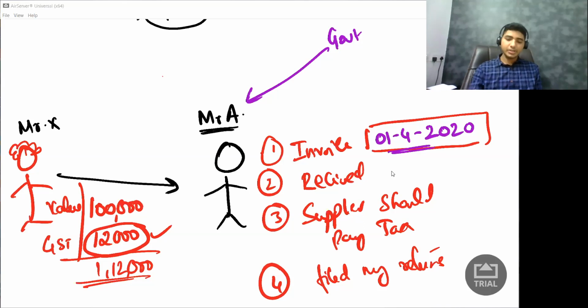Let us say 30 days in April, 31 days in May, June, July, and August. Let's not go in depth. Let's simply take 6 months, and let us assume that the 180 days becomes 1st of October 2020. This 180 days will lapse.